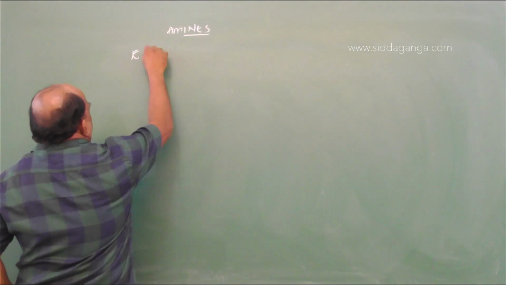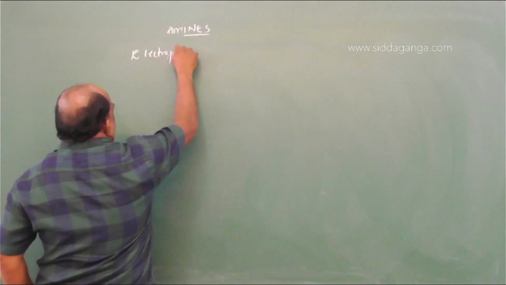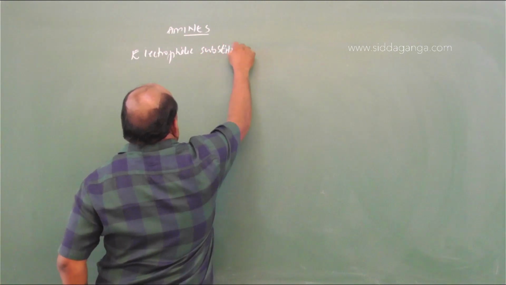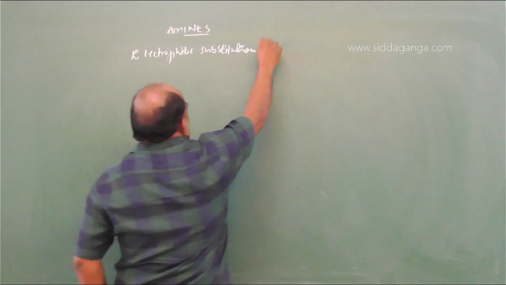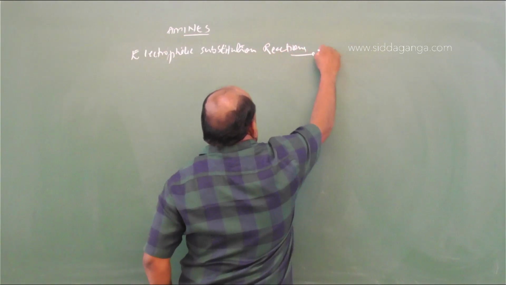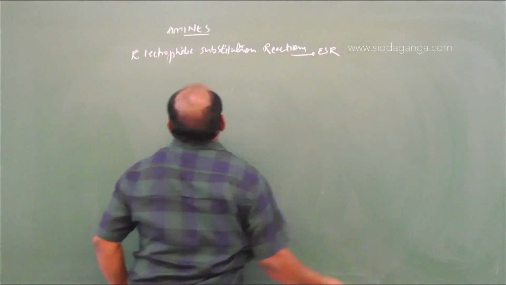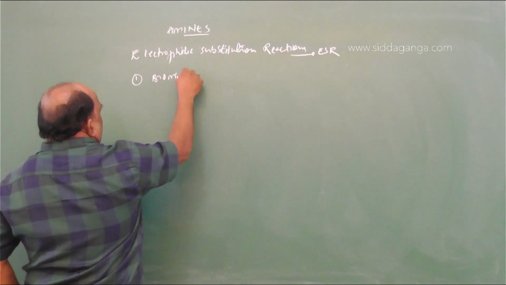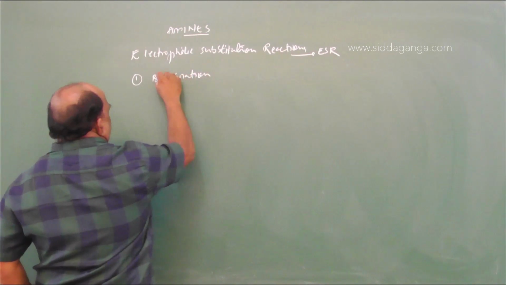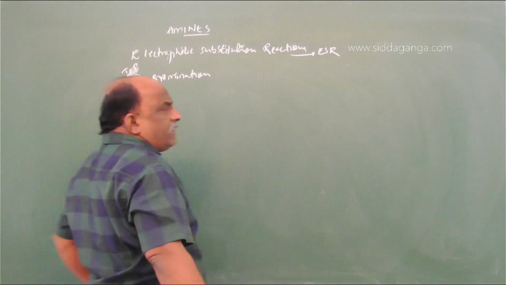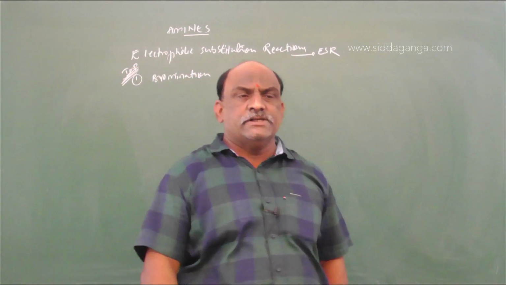And next one is important: electrophilic substitution reactions. Number one is bromination, a very important reaction from the competitive examination point of view.